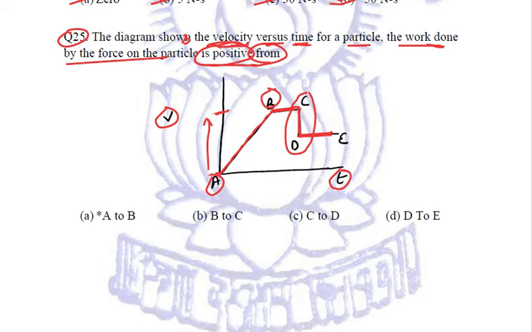And where exactly is the velocity or speed getting increased? From A to B. So the correct option is from A to B. From B to C, no force is applied because it is constant speed. C to D is negative work done by the force, and D to E is again constant speed.